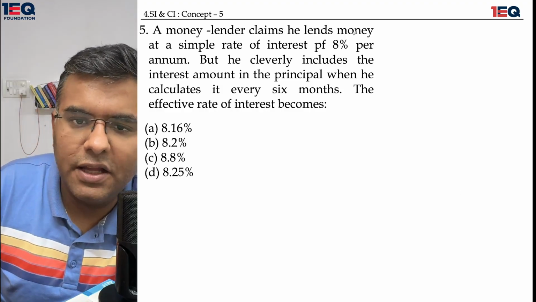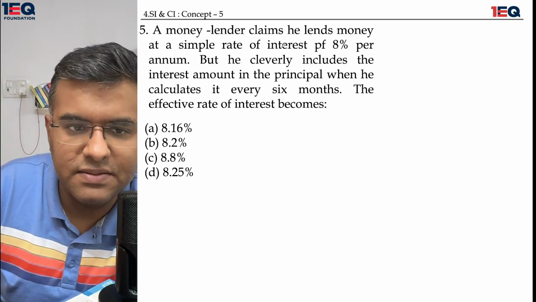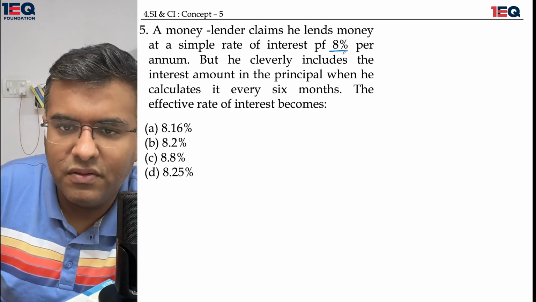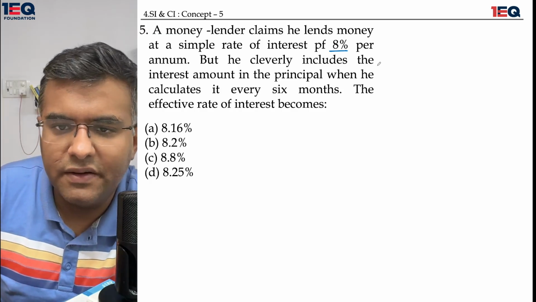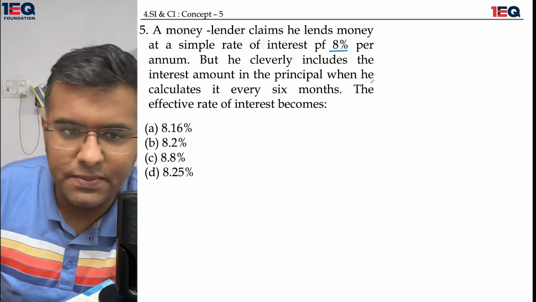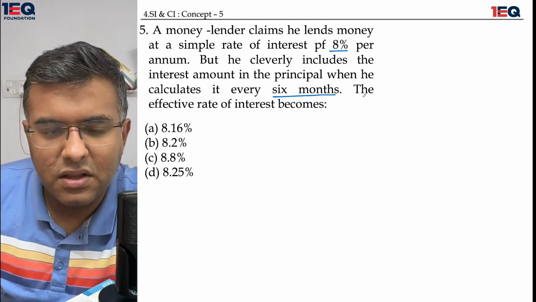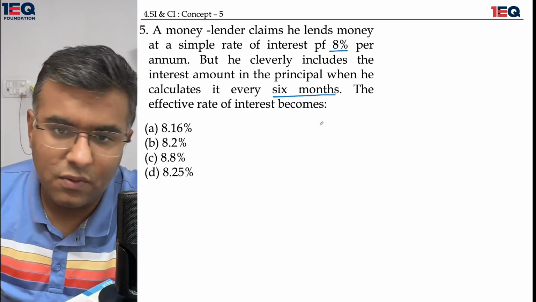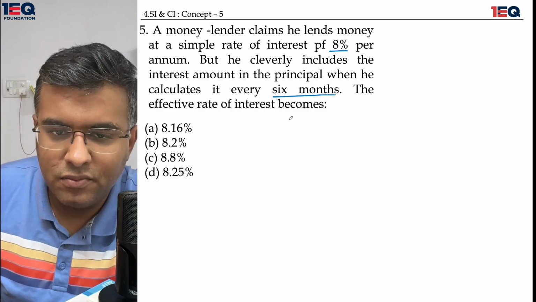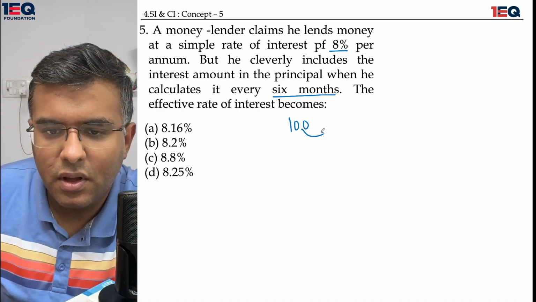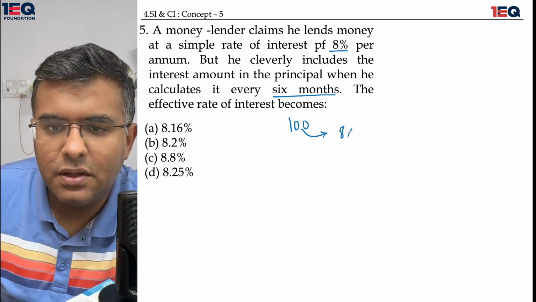A money lender claims that he lends money at a simple rate of interest of 8% per annum, but he cleverly includes the interest amount in the principal when he calculates it every 6 months. The effective rate of interest becomes what? Let's assume 100 rupees were taken from the money lender at 8% per annum.